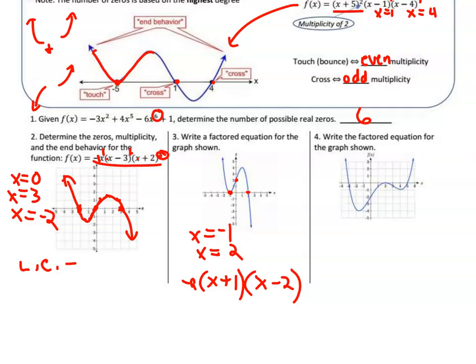In this one, we weren't looking at actually finding the value yet, so we did not solve for it. So we just know it's negative, and it bounced at negative 1. So it bounced, so that means it needs to be an even multiplicity. So we'll go with the lowest power, which is 2.